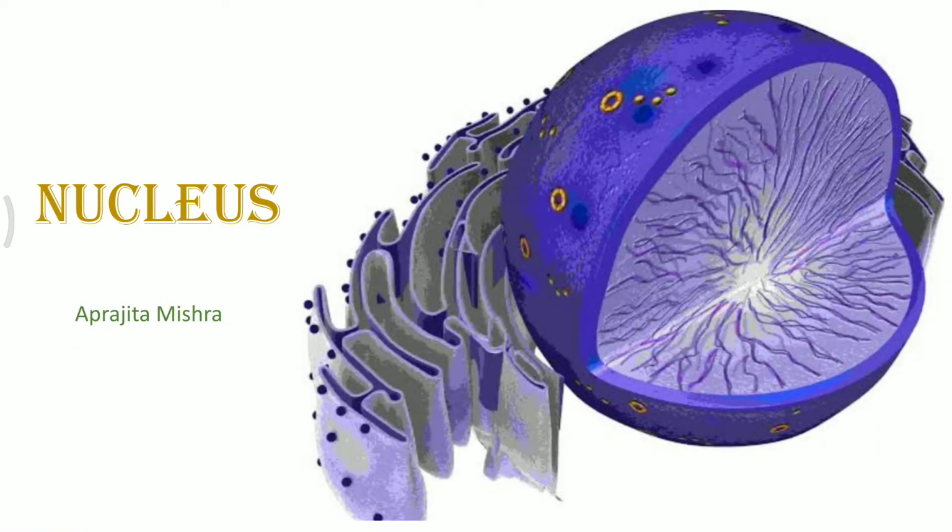Nucleus is the most conspicuous and the largest cell organelle. It is present in the eukaryotic cells and is visible underneath the compound microscope. But in order to see the fine details of the structure, we need the electron microscope.